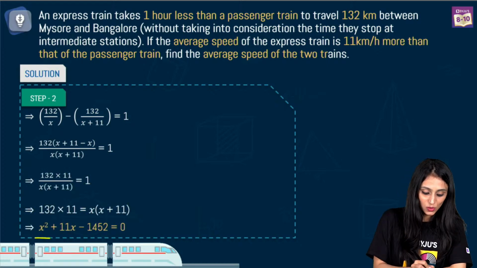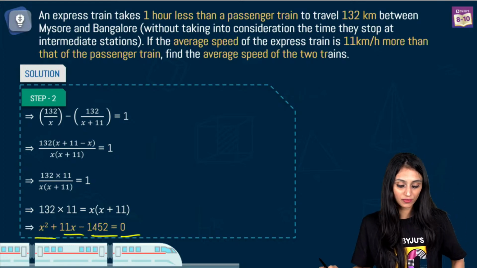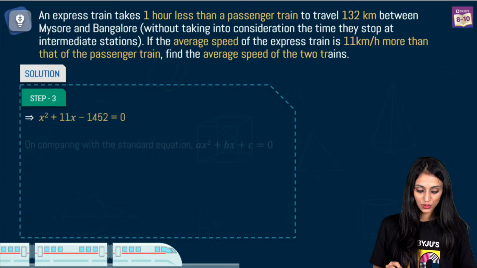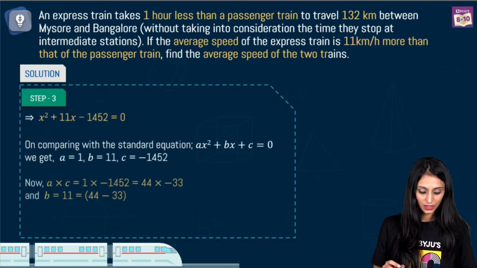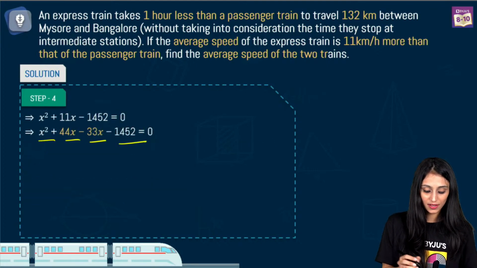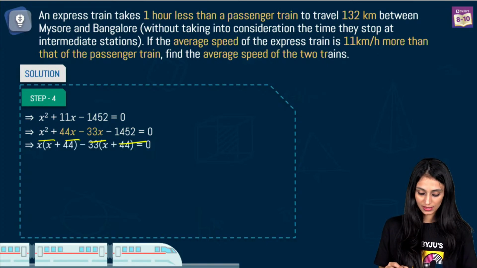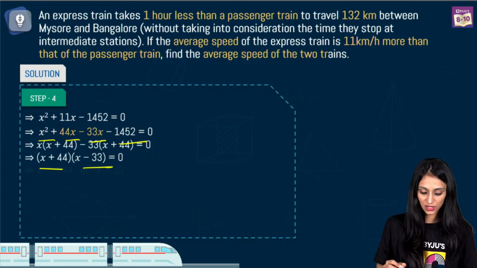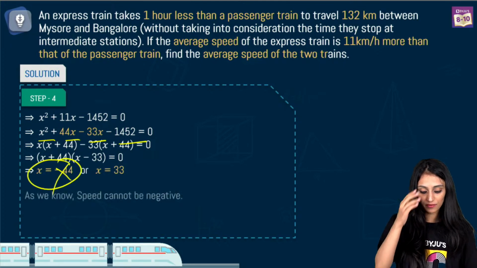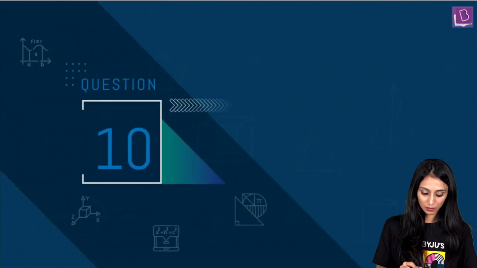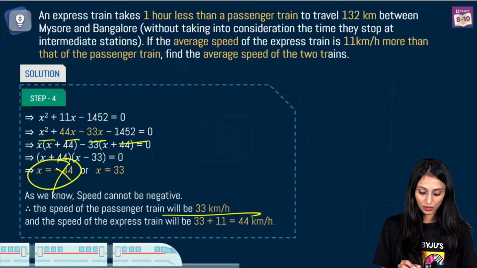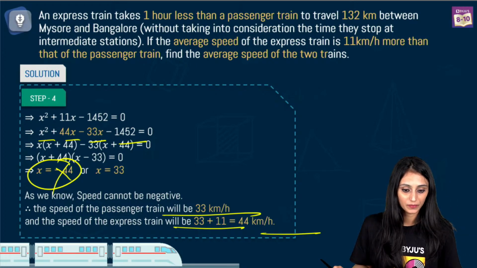So what do we get? We get x square plus 11x minus 1452 equal to 0, right? And you just have to simplify this. You get at the end x square plus 44x minus 33x minus 1452. Take common from the consecutive brackets, you get (x plus 44)(x minus 33) equal to 0. Equate them to 0. Now this is negative, so we cannot consider the negative value because speed cannot be negative. So that means the speed of the passenger train is 33 km per hour, but for the express one it will be 44 km per hour.